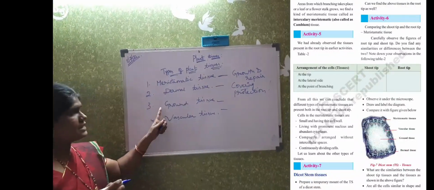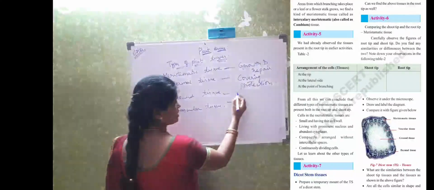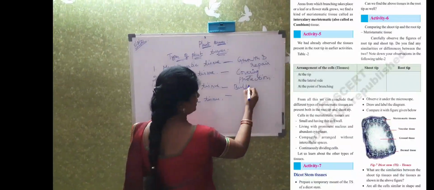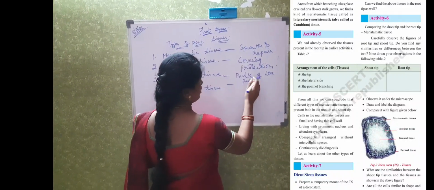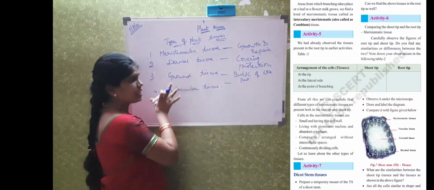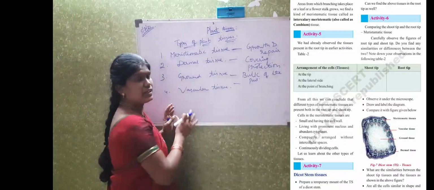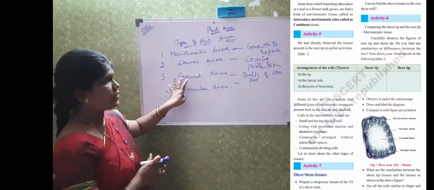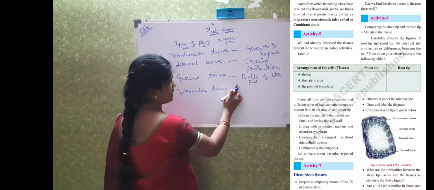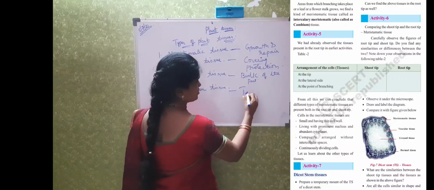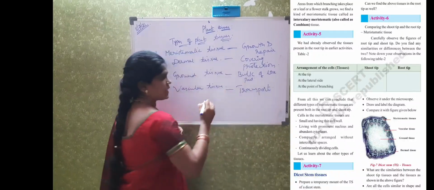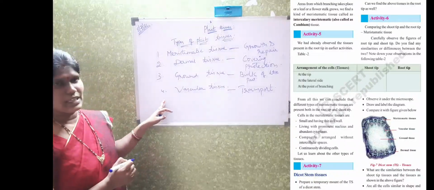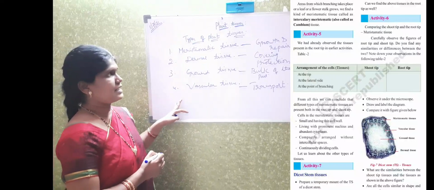And the next one is ground tissue. Ground tissue will form the bulk of the plant. Means all the tissues will be packed in the ground tissue. The whole bulk of the plant is covered with the ground tissue. And the last one is vascular tissue. This vascular tissue is helpful for the transportation of food material and water to the plant.